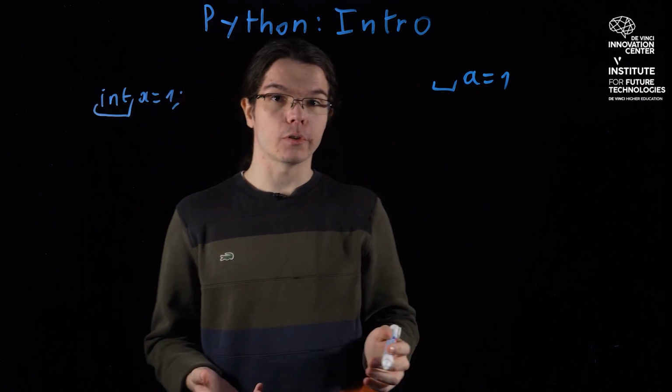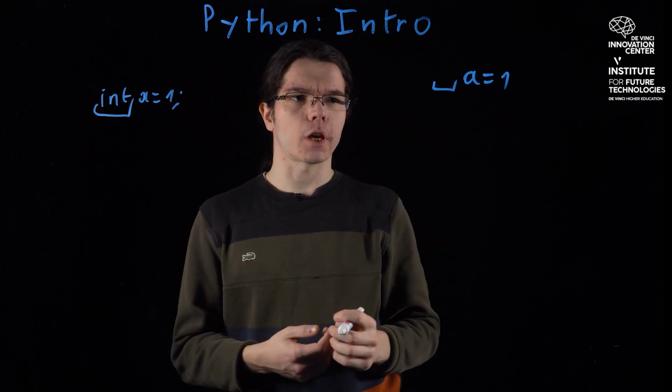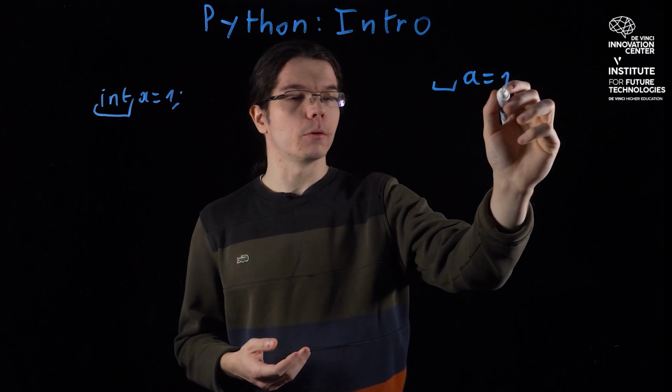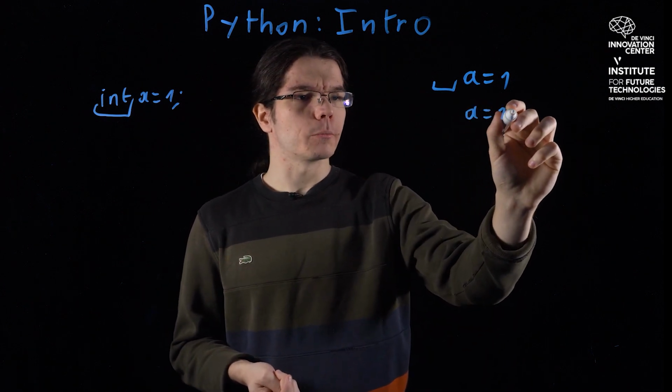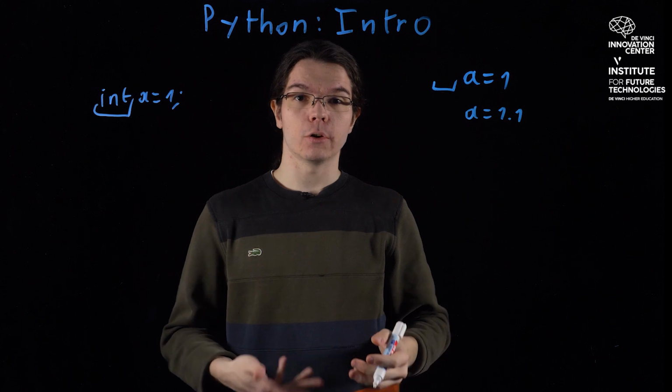This int is not present in Python, but it doesn't mean that Python doesn't do variable typing. Instead, Python does automatic variable typing. So for example, if you do a equals 1, Python knows that a is an integer. If instead you were to do a equals 1.1, Python would automatically know that a is a floating point number.